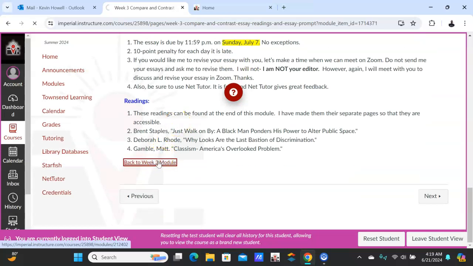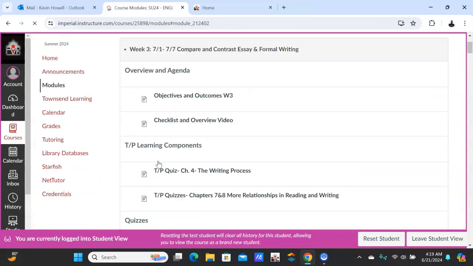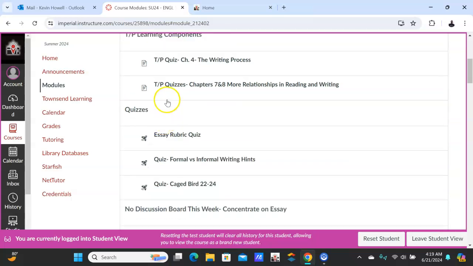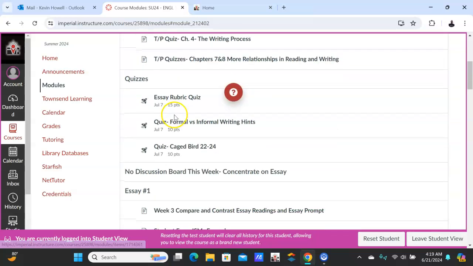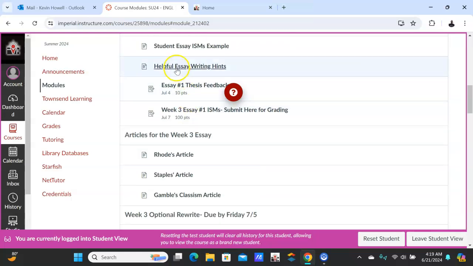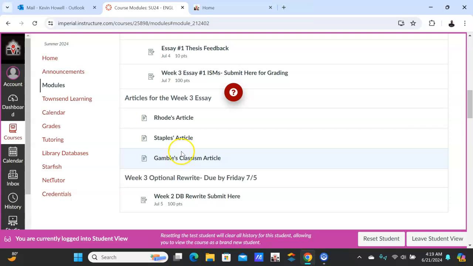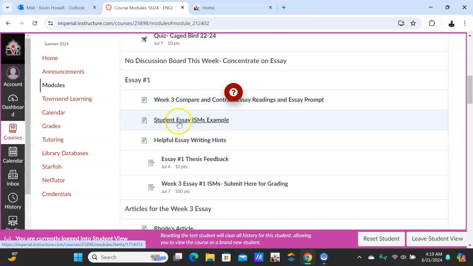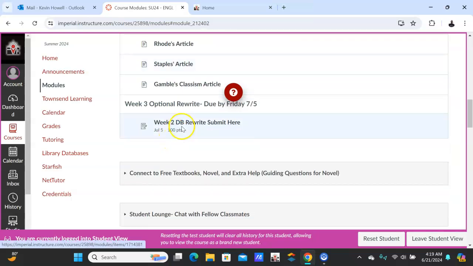Let me just get out of here, make sure. Agenda, quizzes, Townsend Press, quizzes, the prompt. The articles are here. You will notice that these are the three articles you'll read to complete the essay, and then the optional week 2 discussion board, optional.